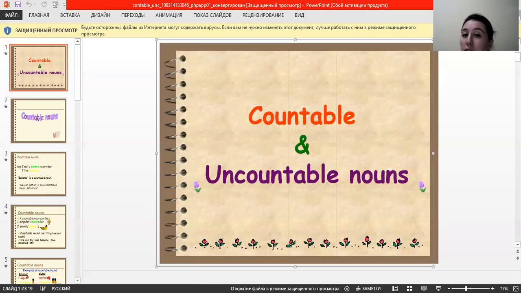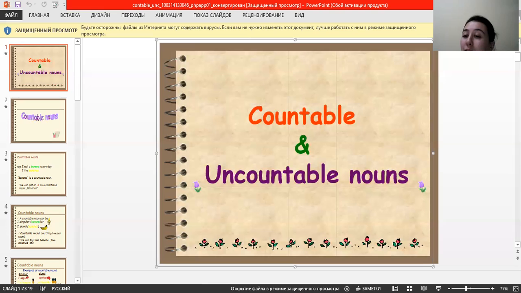Uncountable nouns. These are nouns which we cannot count. So I eat rice every day. I like rice. There is no plural form of uncountable nouns. So this means that it has only one form. We cannot say one rice, two rices. And we cannot put s or es at the end of uncountable nouns. So salad, ham, water, milk can be examples of uncountable nouns.